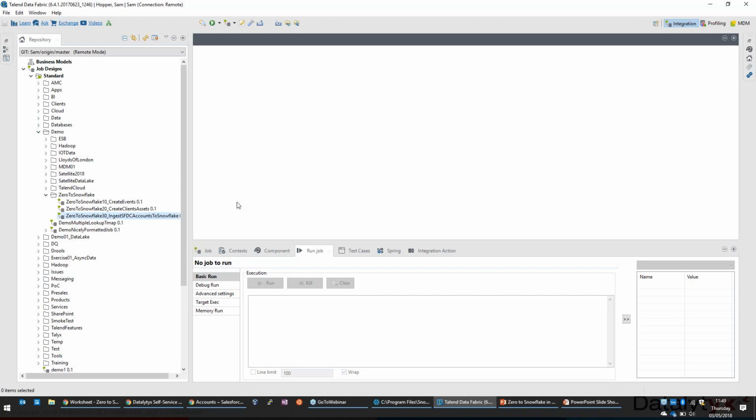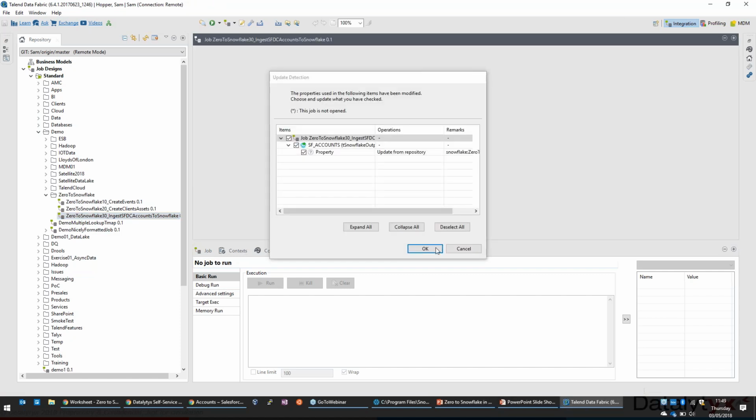Okay, so this is a job. I'm just opening up a job now. It's going to take a few moments just to build that because Talend is a code generator, so it's storing the job definition and then it's now building this into Java code, so we can run it. And in fact, it's just got to fetch it out of the Git repository, so it's just going to take a moment or two just to pull that from Git and put it onto my screen. Of course, it's slower than normal because it is a demo, and that's how it works.